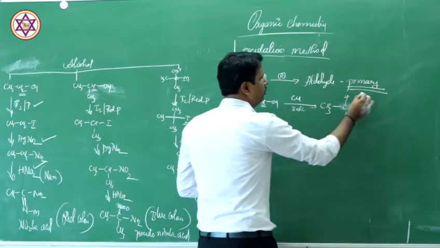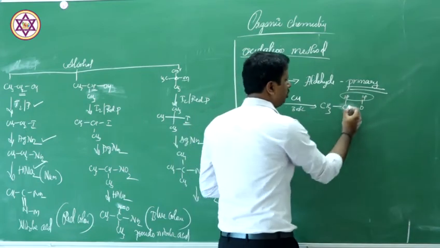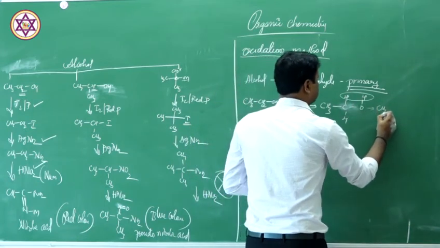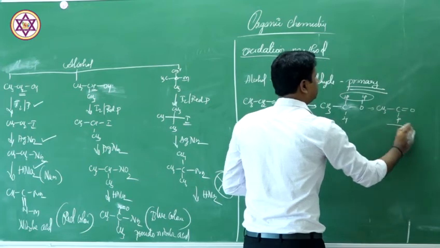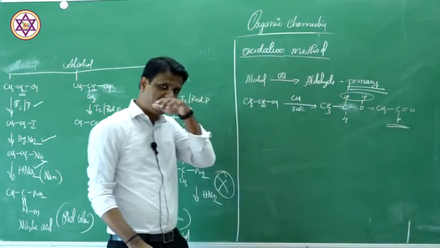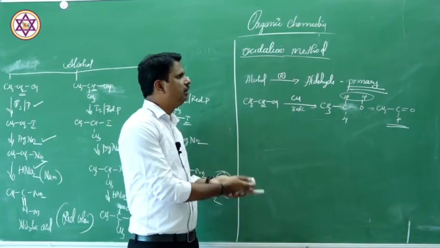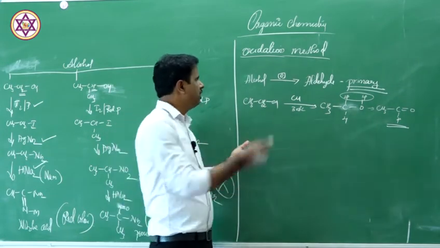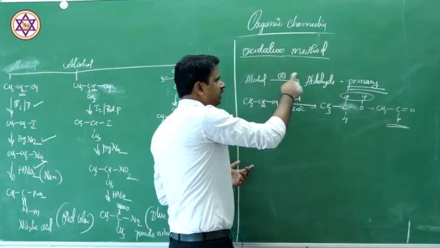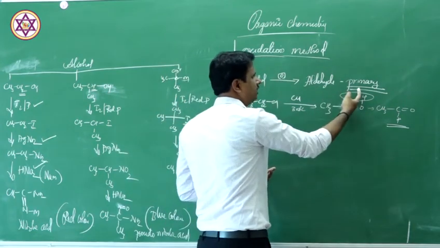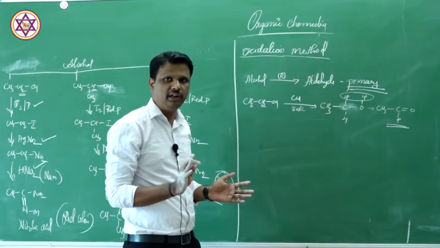Okay, you are removing these two hydrogen atoms. You are making a double bond here, so it gives CH3, C double bond O, H. That is aldehyde. You are heating the molecule at that particular temperature, so obviously you are going to get aldehyde. So if any alcohol upon oxidation gives aldehyde, it has to be primary in nature.